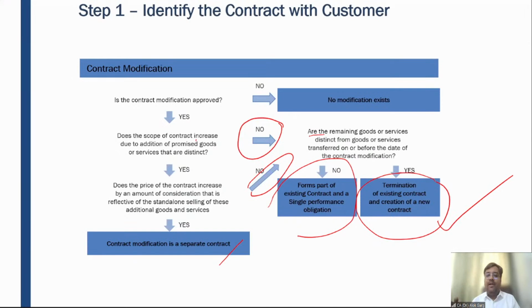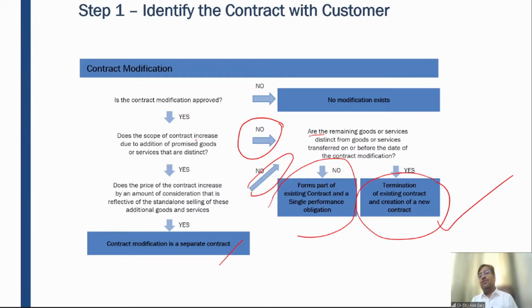Of course, additional material and additional efforts will be required, so Sumit is also charging an additional price. Although the price is not proportionately increased as the efforts have increased. So of course, it is not a separate contract, but the question arises.